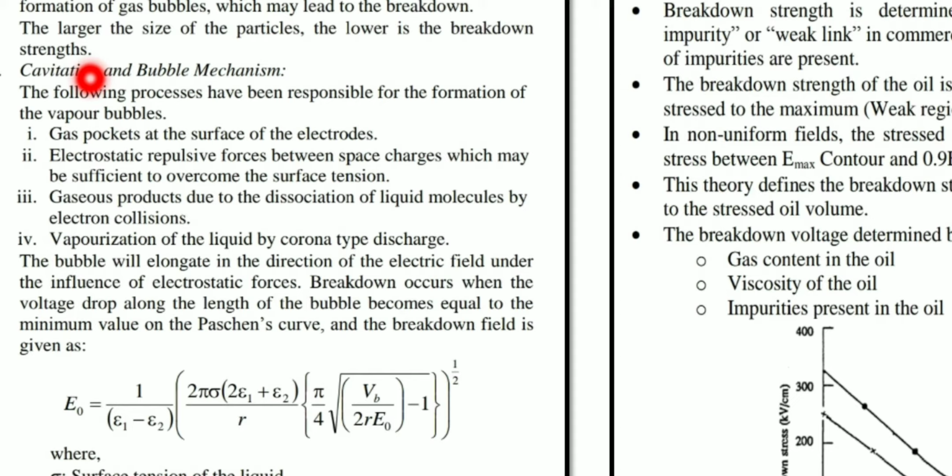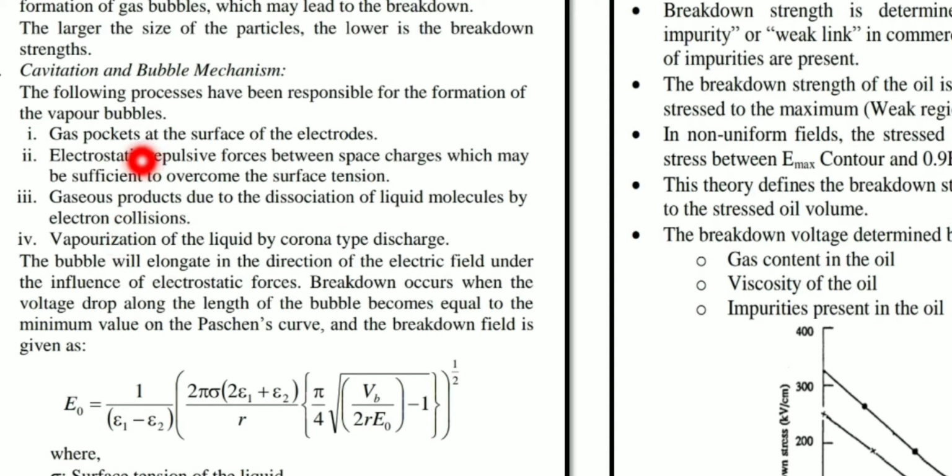Getting my point? So small vapor-filled cavities are going to be formed because of what? Due to rapid changes in the pressure of a liquid medium. Getting my point? So next, apart from this pressure difference or rapid changes in pressure, there are some other processes which are responsible for the formation of vapor bubbles. These are the 4 processes by which vapor bubbles are formed in the liquid medium.